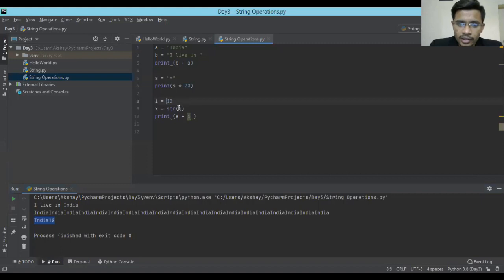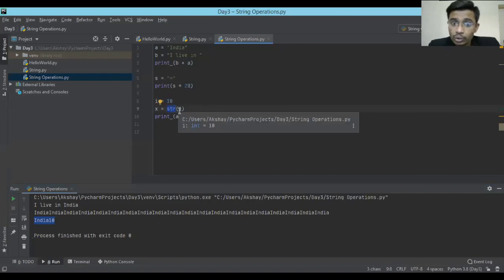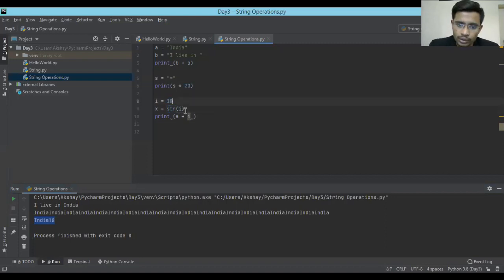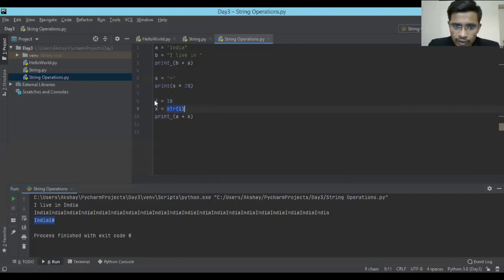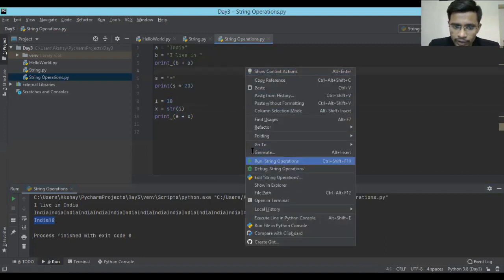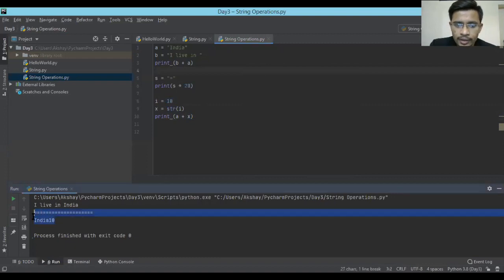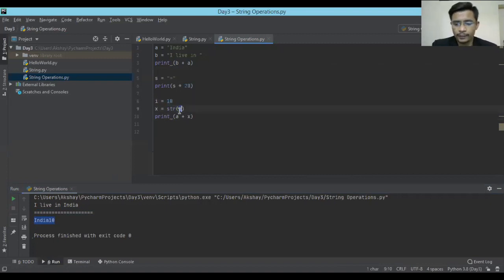So that can be added. But I was talking about adding a number into a string. That is not possible directly. That's why you have to convert. You have to typecast the integer into a string, and then you can add. So if I add this x, which is the typecasted version of i, it will definitely give me the right value. It will not show me any error. See, it's India10 that it has added, and we have successfully converted an integer into a string.